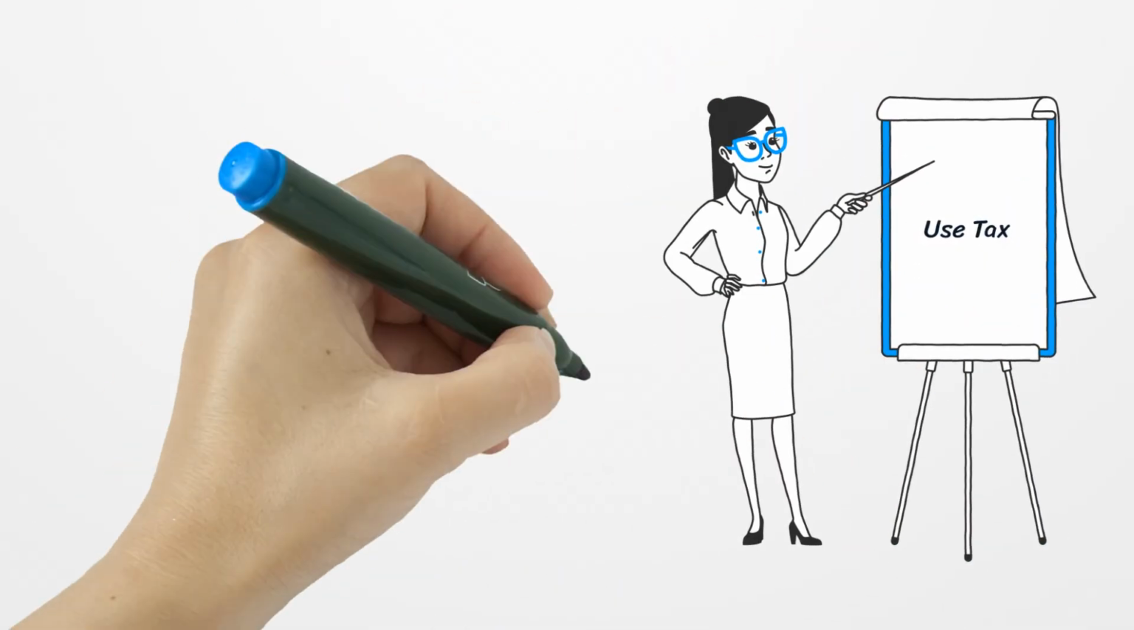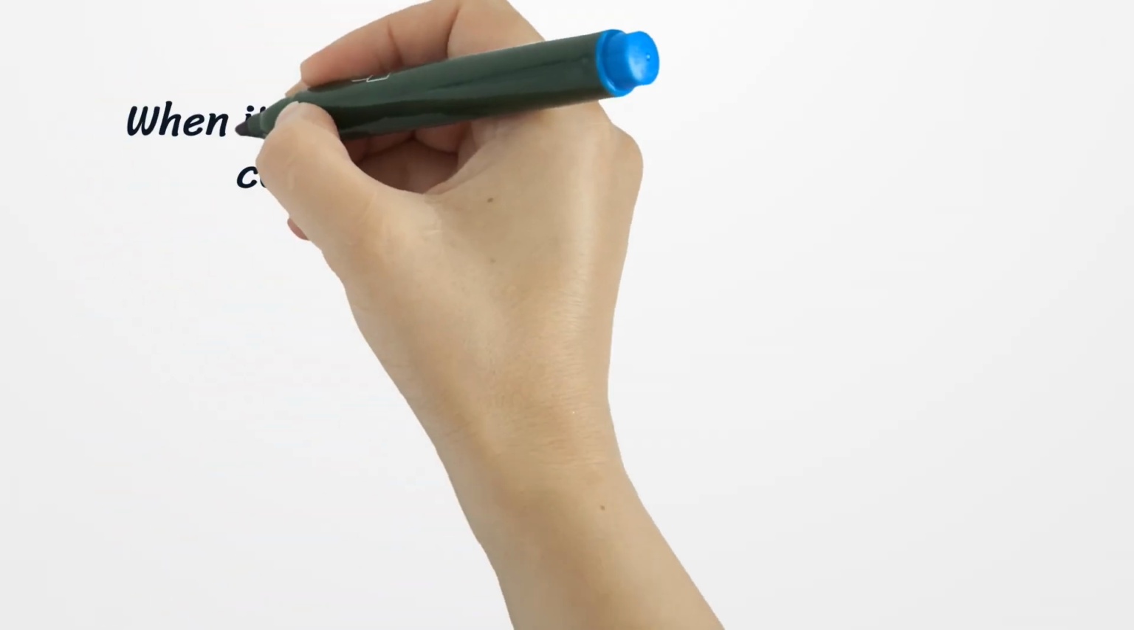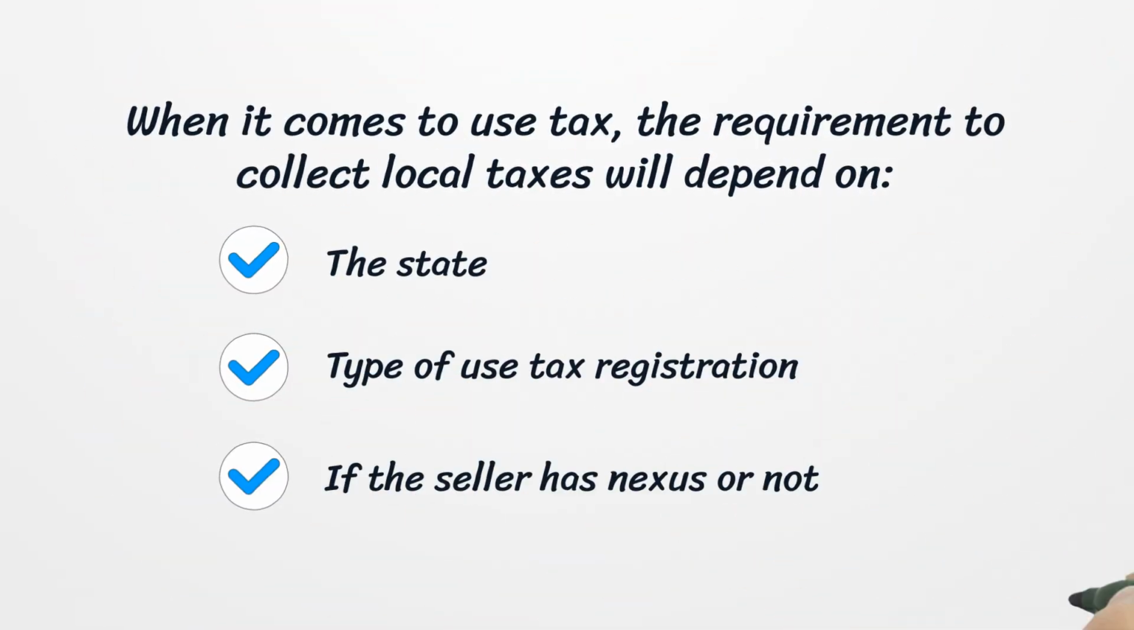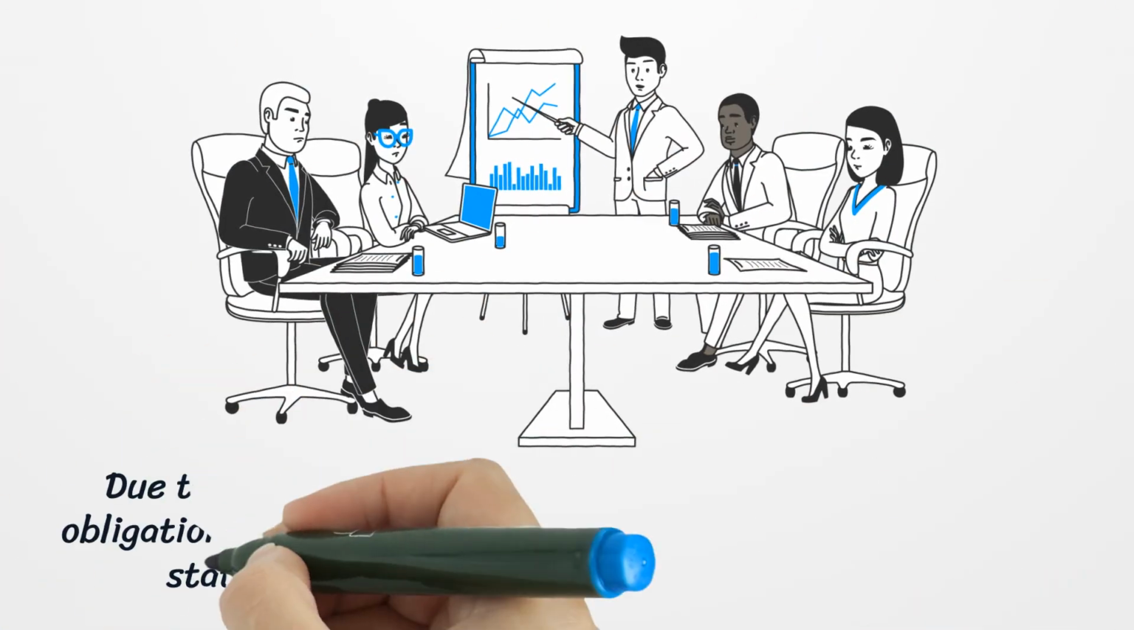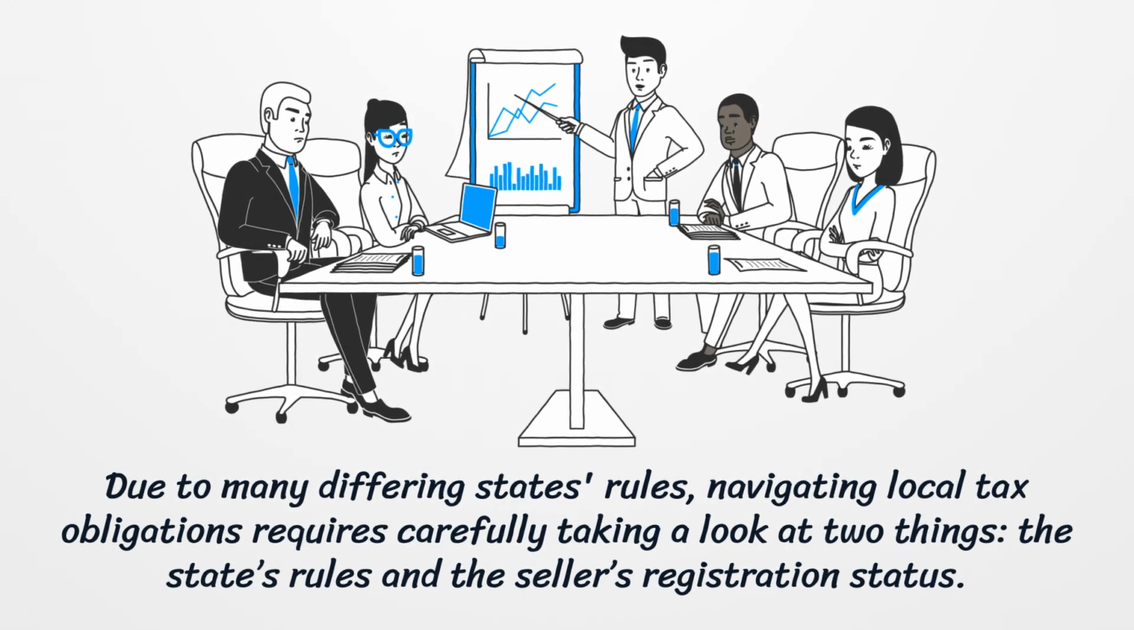Second, let's take a look at use tax. When it comes to use tax, the requirement to collect local taxes will depend on the state, type of use tax registration, and if the seller has nexus or not. Due to many differing states' rules, navigating local tax obligations requires carefully taking a look at two things: the state's rules and the seller's registration status.